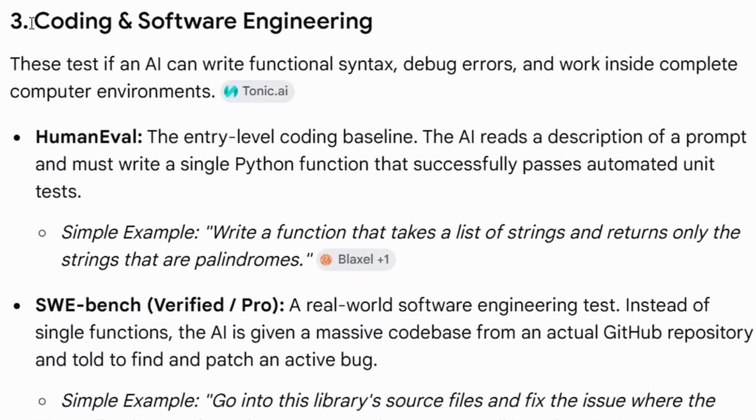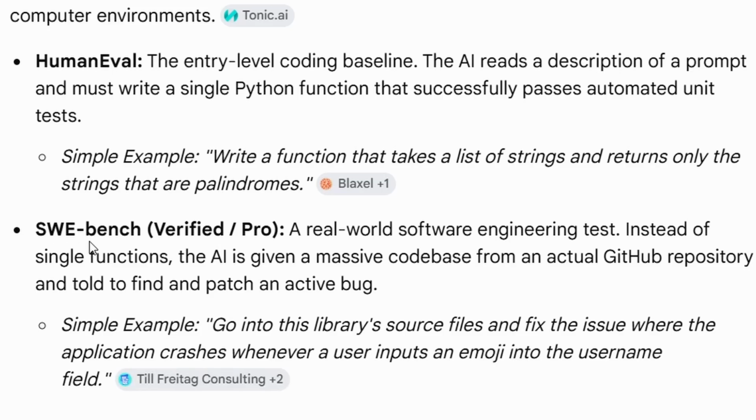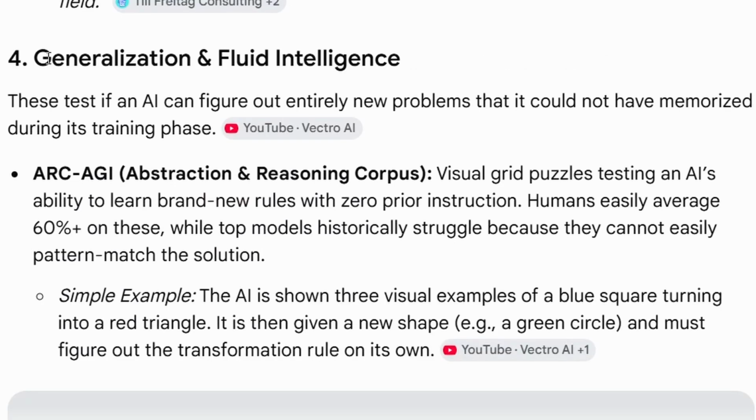Then the third type of benchmarks are for coding and software engineering. So HumanEval is an entry-level coding baseline benchmark. Then there is SWE-bench Pro, a real-world software engineering test. Instead of single functions, the AI is given a massive code base from an actual GitHub repository. GitHub is a repository for coders, and the AI is told to find and patch an active bug.